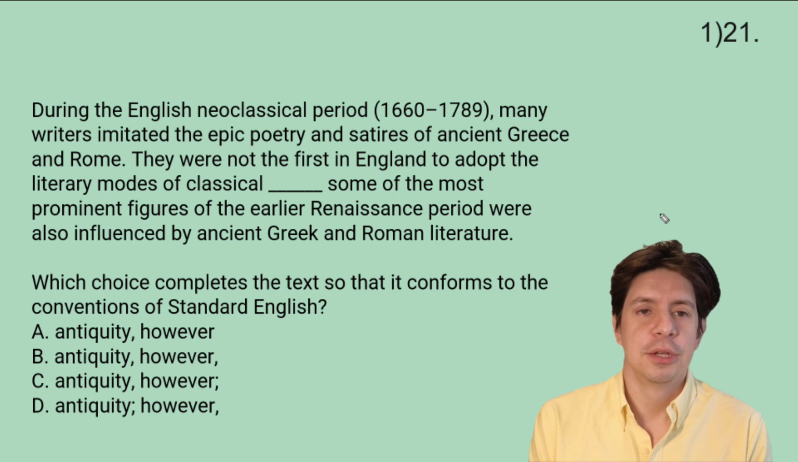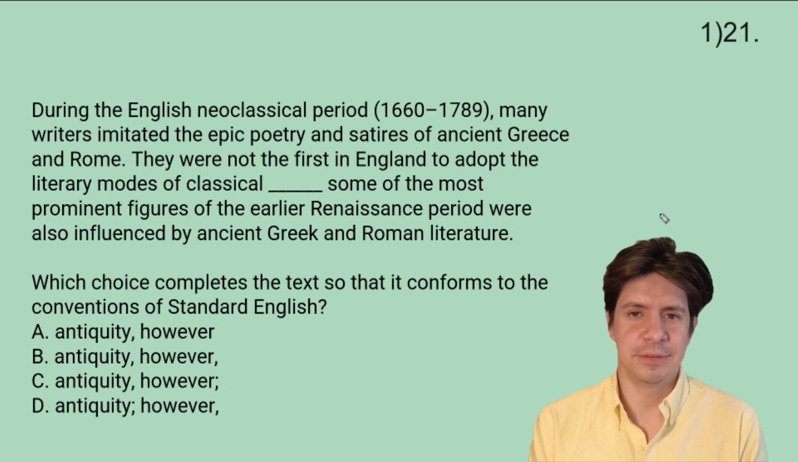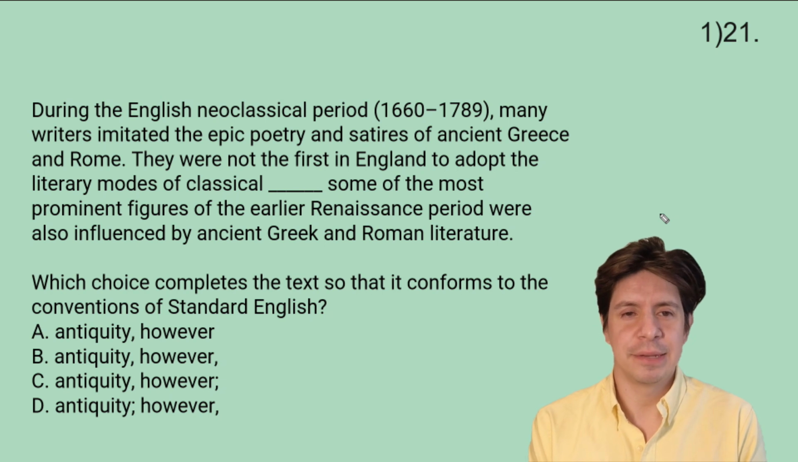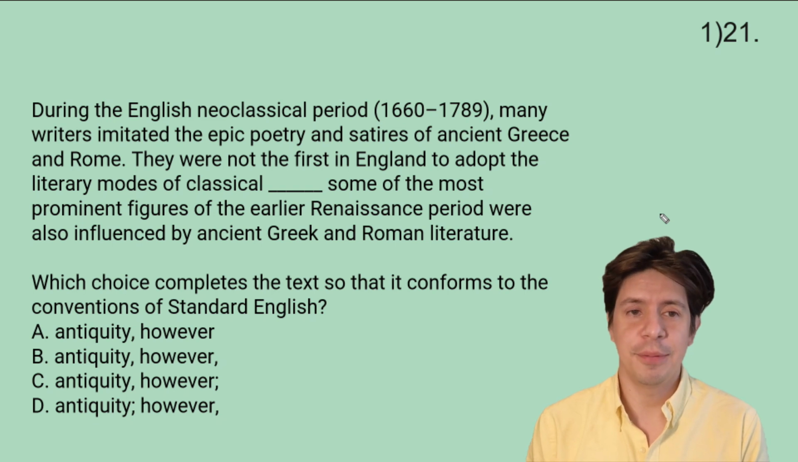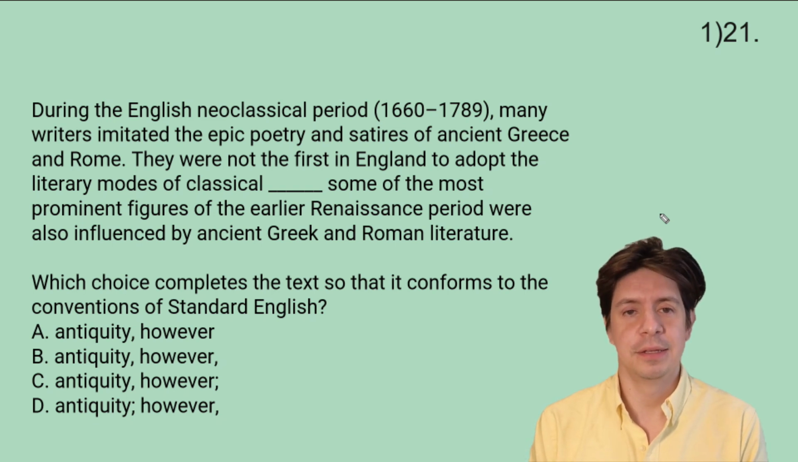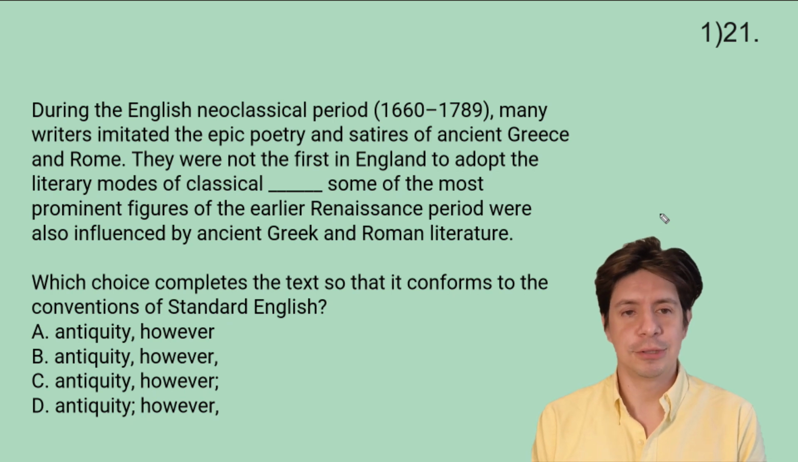During the English neoclassical period, 1660 to 1789, many writers imitated the epic poetry and satires of ancient Greece and Rome. They were not the first in England to adopt the literary modes of classical blank. Some of the most prominent figures of the earlier Renaissance period were also influenced by ancient Greek and Roman literature.